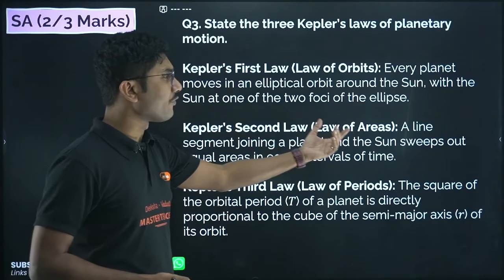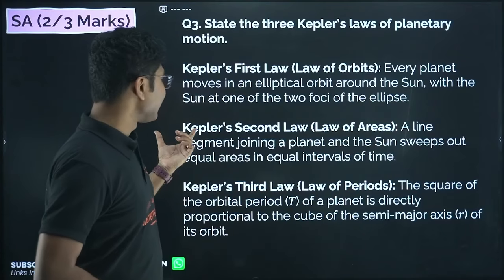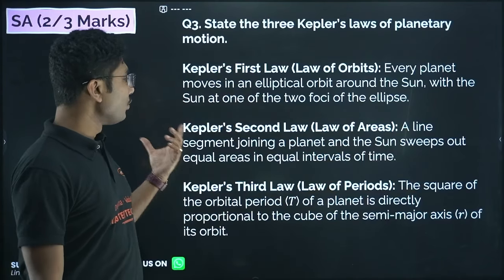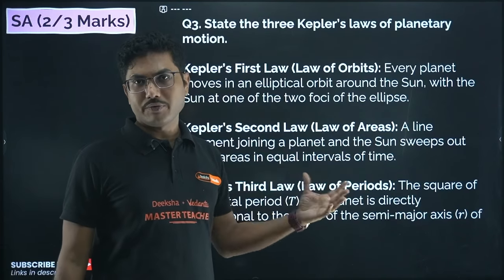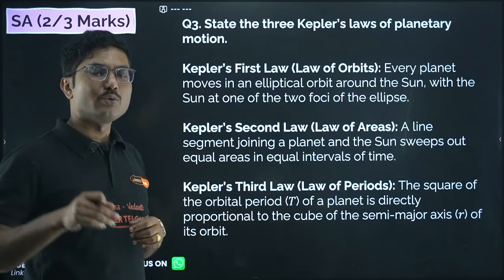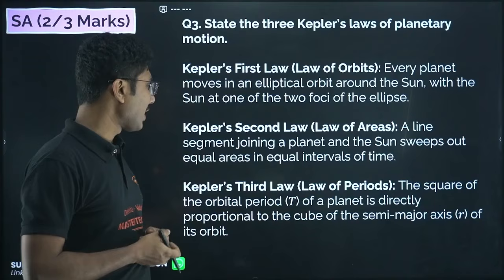Kepler's second law, law of areas. A line segment joining the planet and the sun sweeps out equal areas in equal intervals of time. Okay, so the line joining the planet and the sun sweeps out equal area in equal interval of time.